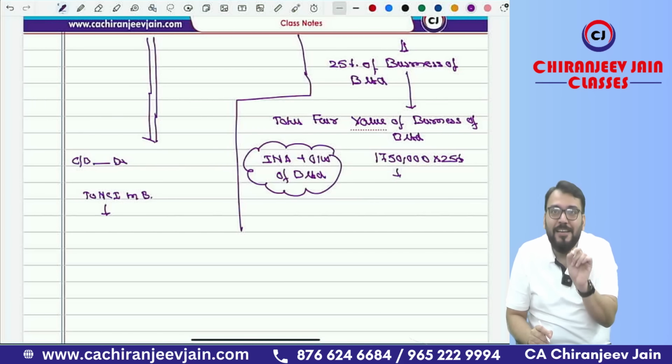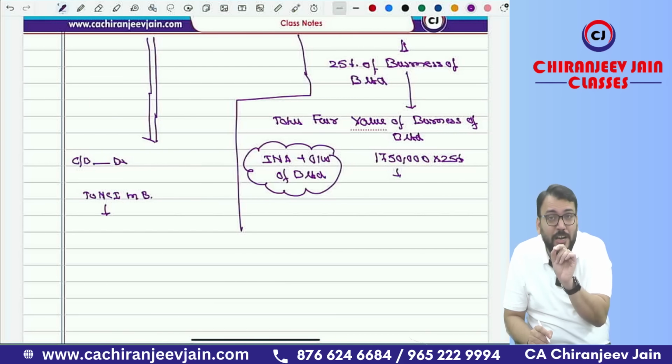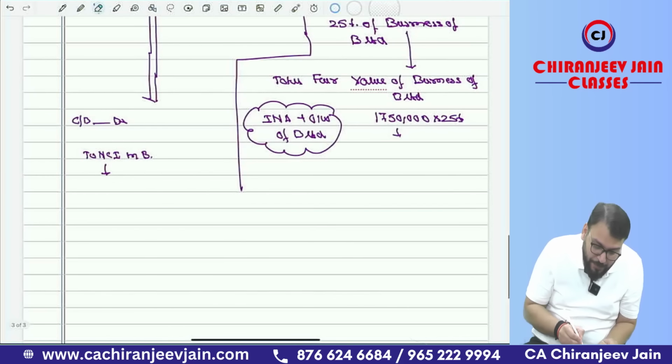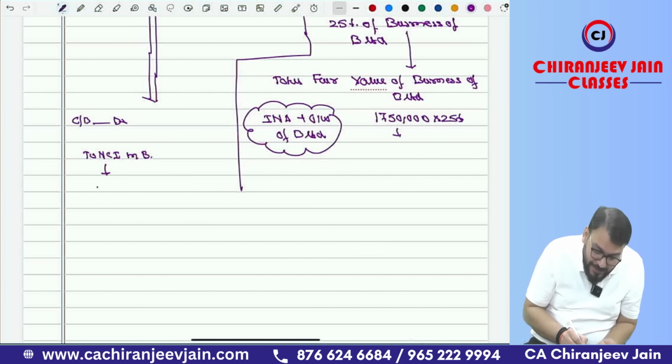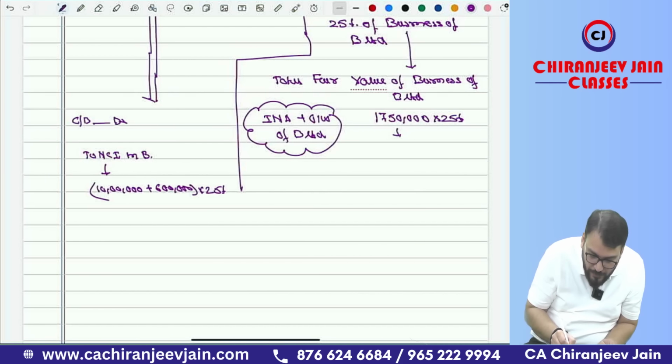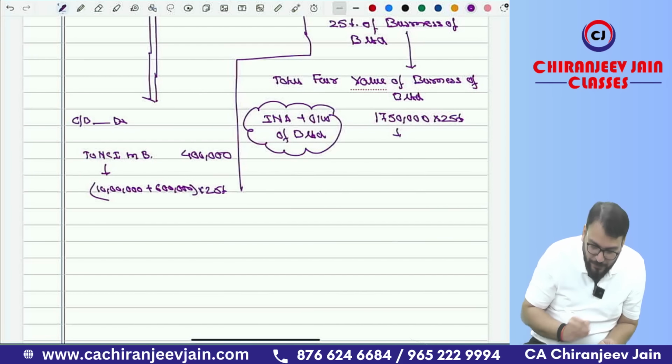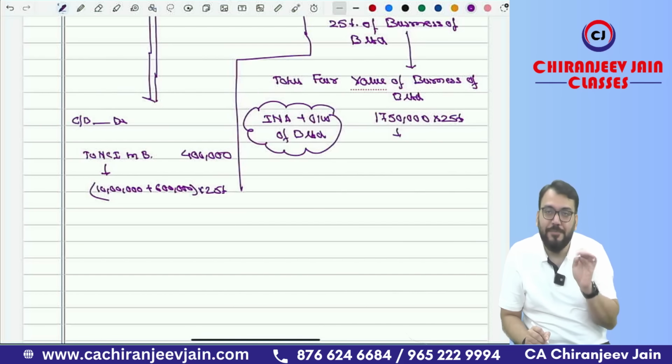25% of INA plus goodwill, because it is full goodwill. B Limited, it is full goodwill. So it is INA plus goodwill on the date of change, 25%. So what is the INA given? INA of B Limited is 10 lakh, plus goodwill given as 6 lakh. 16 lakh into 25%, that is 4 lakh. So NCI in B will be 4 lakh.